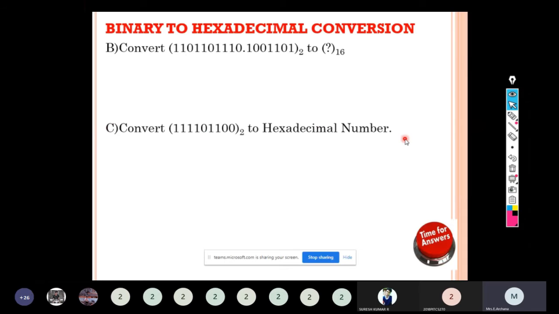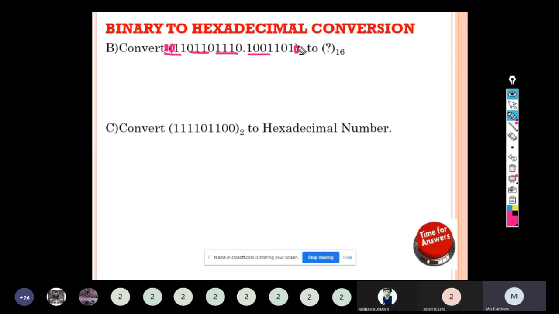Let's convert the given binary number to hexadecimal. We are going to group by 4 bits. First 4 bits are grouped together from LSB for the integer part. Next 4 bits will be grouped together. Here I have only 2 bits, so I can add 2 zeros here, giving 0011. For the fractional part, this is 4 bits, and then here we have only 3 bits.